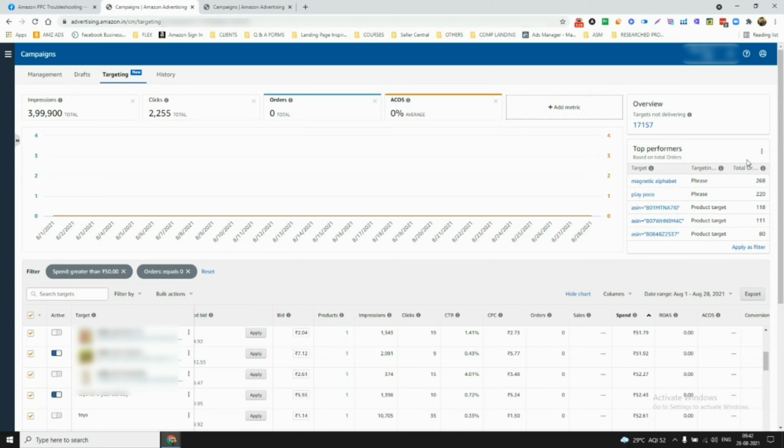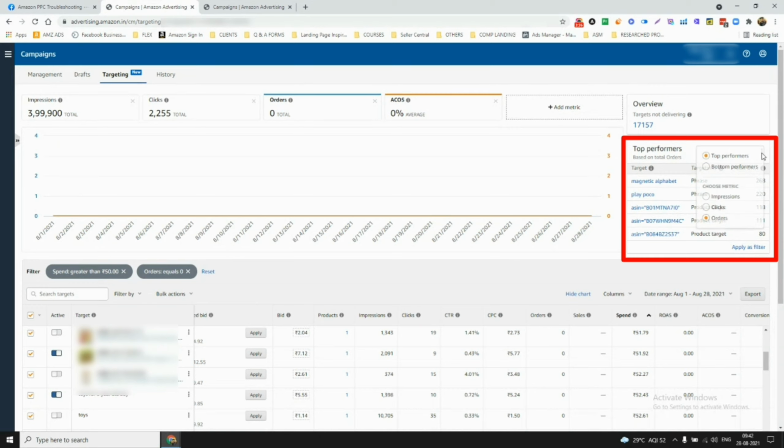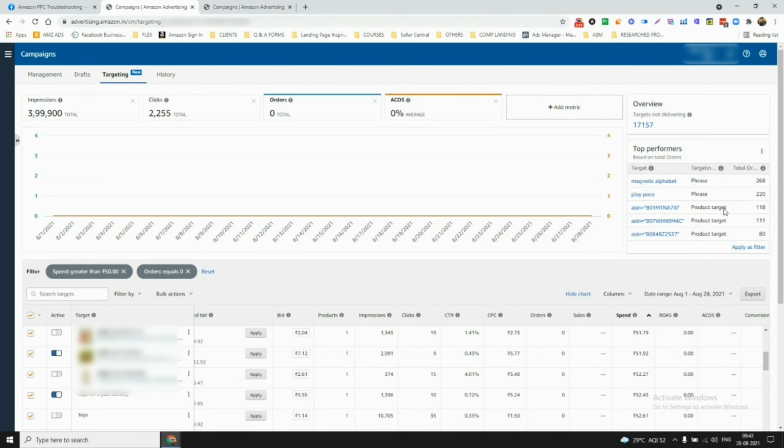The second thing that you can do is, this option shows you exactly which keyword is performing the best for you. So when you click over here, the 3 dots, and click top performers and choose the metrics as orders, you will be shocked. So let me just show you. For example, let's click top performers and click on orders. So this keyword has performed the best in the entire campaign. It has got me 268 orders in phrase match, which is amazing.